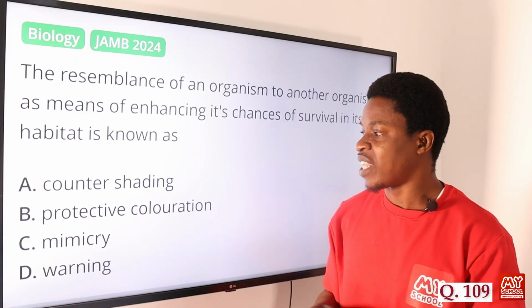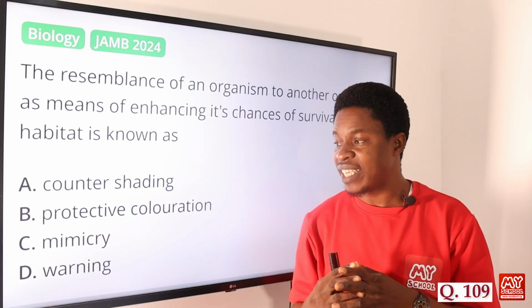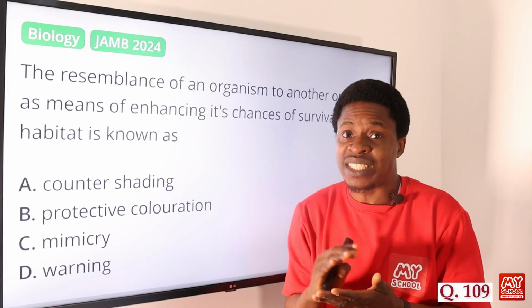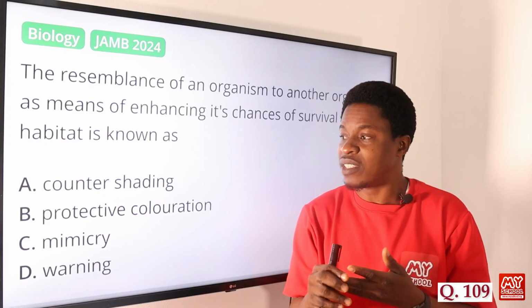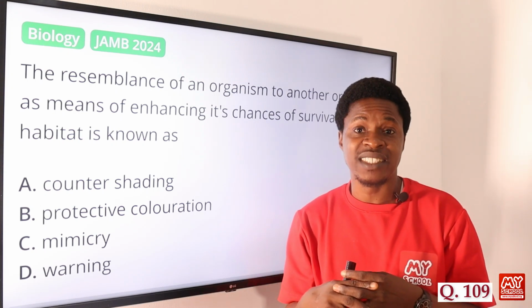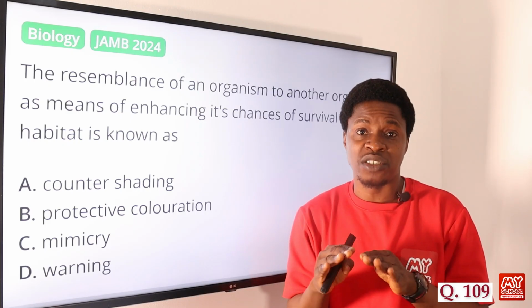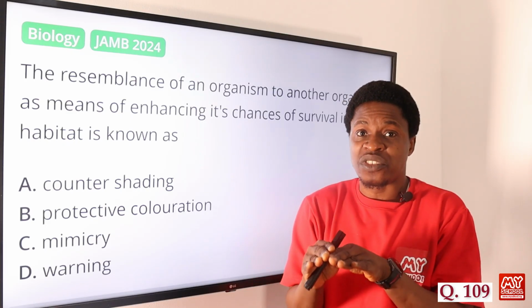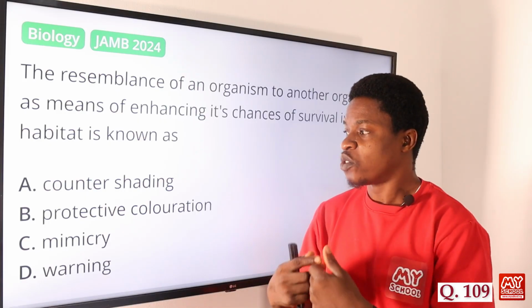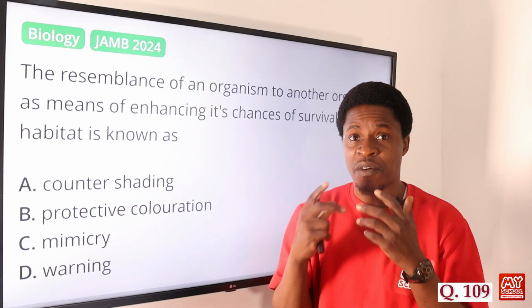Option B says protective coloration. Protective coloration, as the name implies, is where the organism brings up a color that can protect them, so that other organisms see them and will not be able to notice them. Like we sometimes talk about a green snake under green grass. The snake will just be there to protect itself from the predator that is coming to feed on it. Then it becomes so difficult for you to see. It's a kind of camouflage.